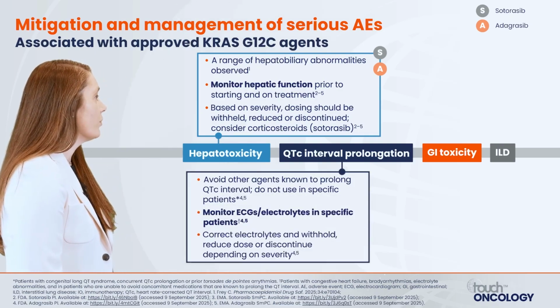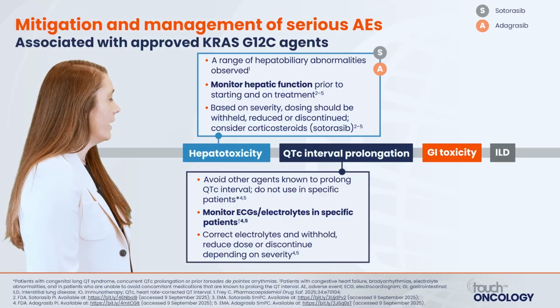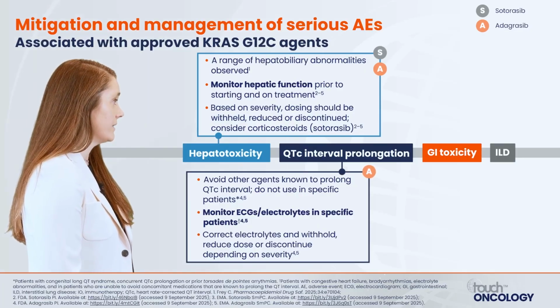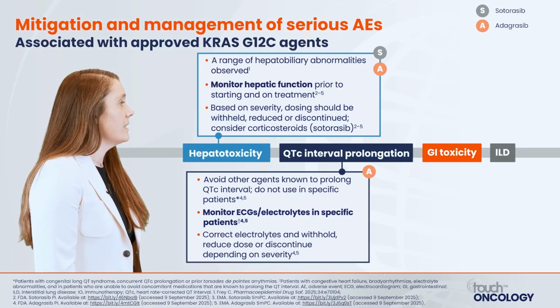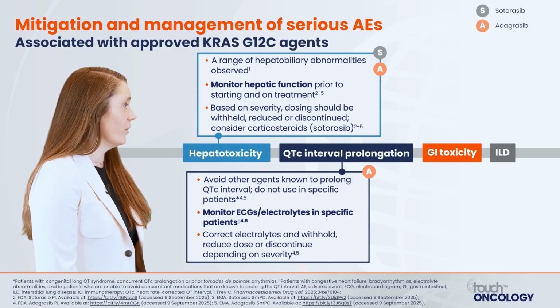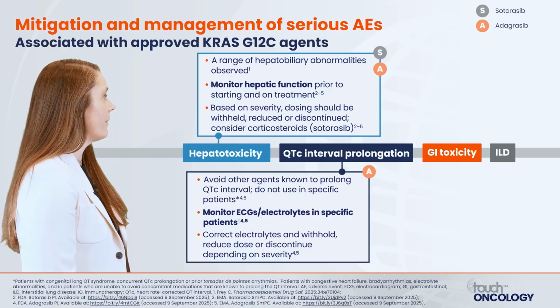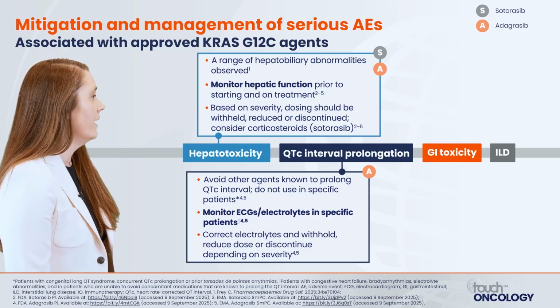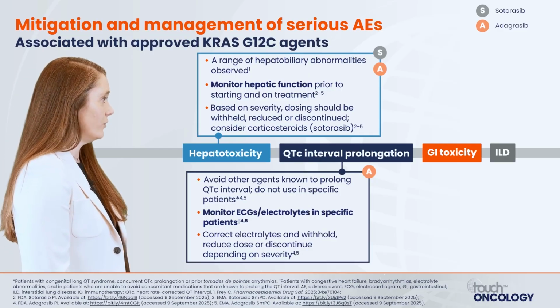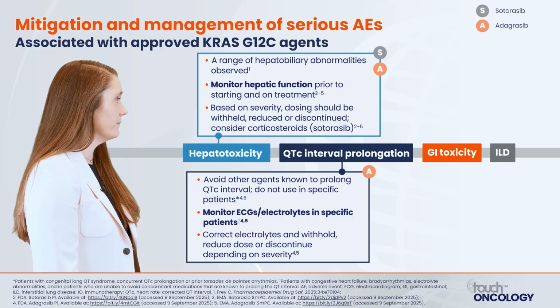For QTc prolongation, this can occur generally with adagrasib. Having a baseline EKG is very important for these patients, and EKG and electrolytes should be closely monitored in these patients, given the potential risk for QTc interval prolongation.